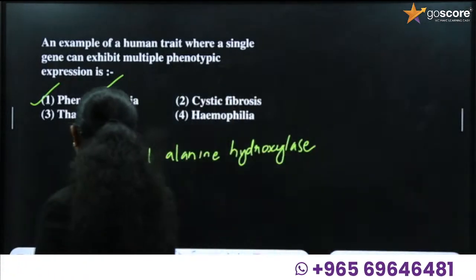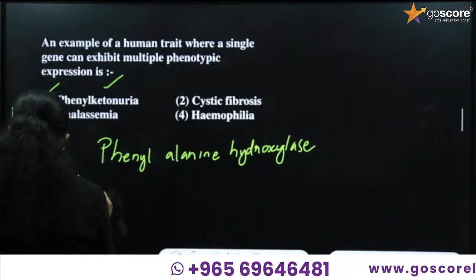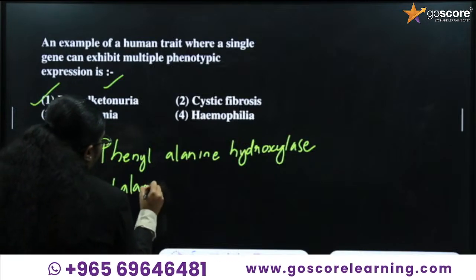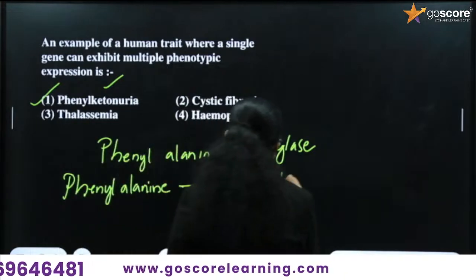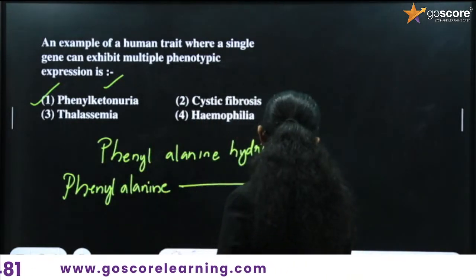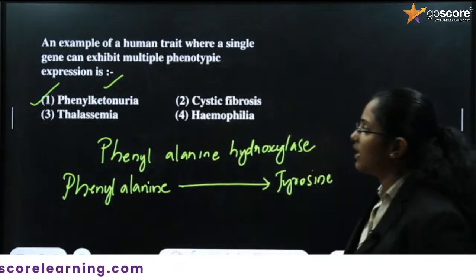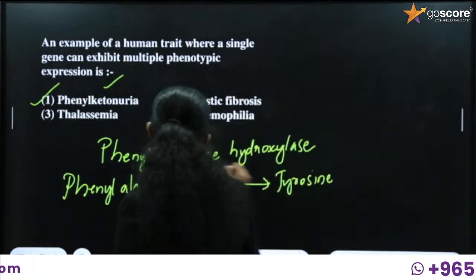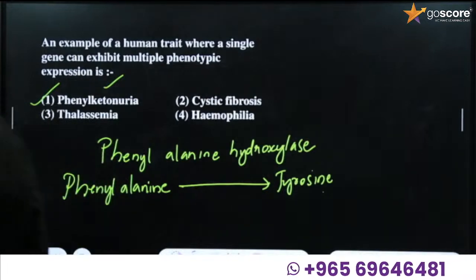What is the role of this enzyme? The role of the enzyme is to convert phenylalanine into tyrosine. Those persons who have phenylketonuria, what happens? This conversion won't be possible. As a result, what happens?